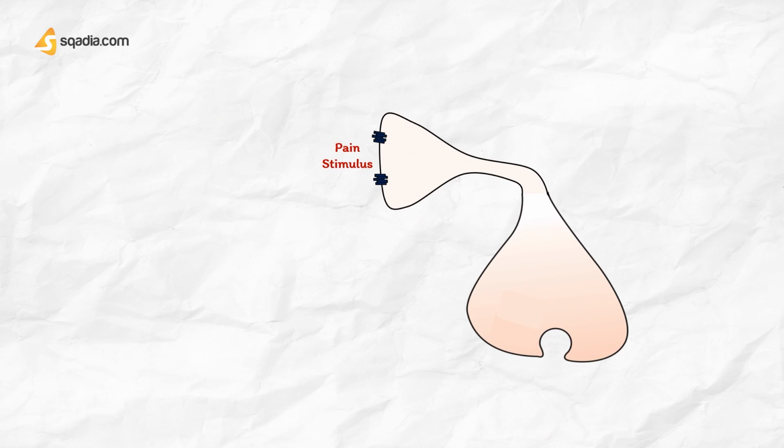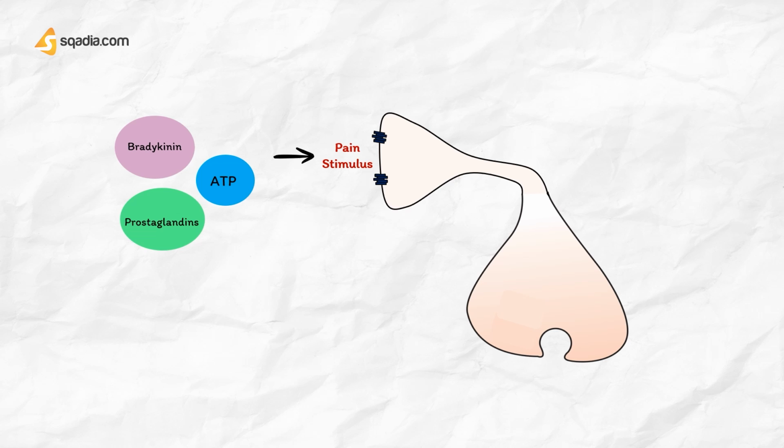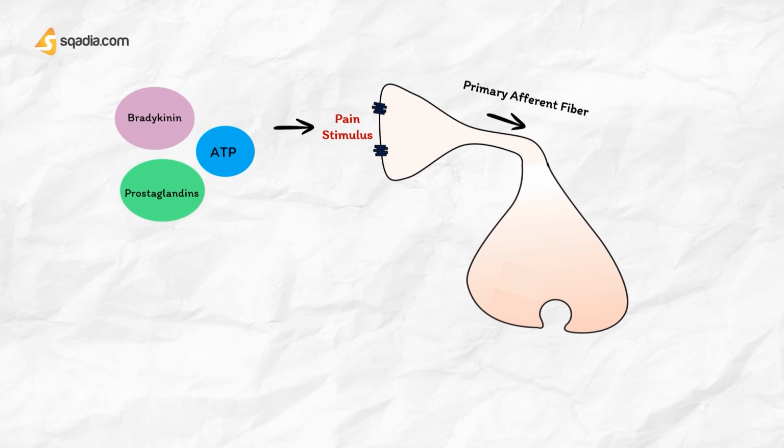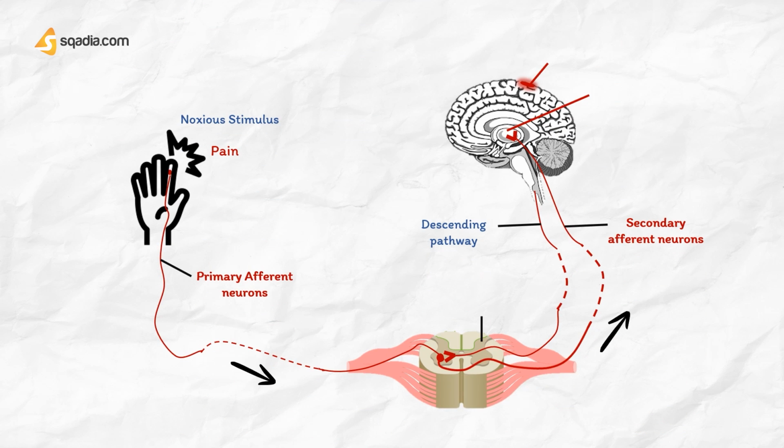Here we will learn the opioid mode of action. Normally, damage to tissue causes the release of chemicals, for example bradykinin, prostaglandins, adenosine triphosphate (ATP), and protons that stimulate pain receptors and initiate firing in primary afferent fibers that synapse in lamina 1 and 2 of the dorsal horn of the spinal cord. The relay neurons in the dorsal horn transmit pain information to the sensory cortex via neurons